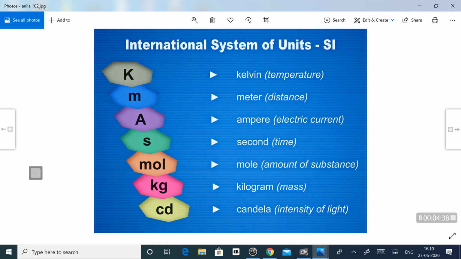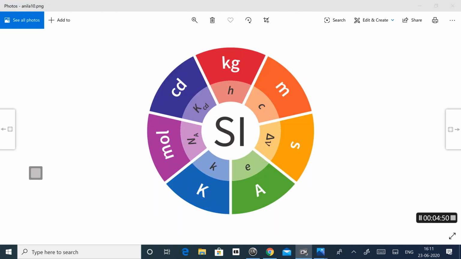You can see the International System of Units, SI. The symbols are expressed here: Kelvin, meter, ampere, second, mole, kilogram and candela. So the SI system of units is a modified version of the metric system, and it is universally accepted, and the fundamental quantities in the SI system are length, mass, time, temperature, luminous intensity, electric current, amount of substance, angle, and solid angle.